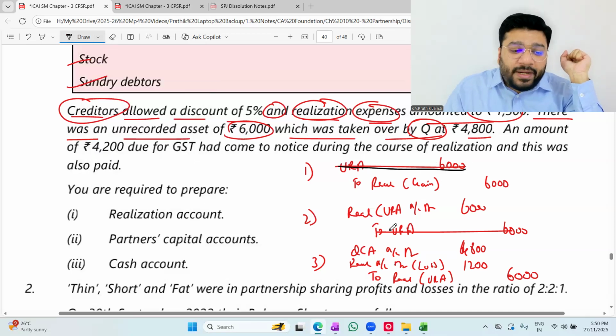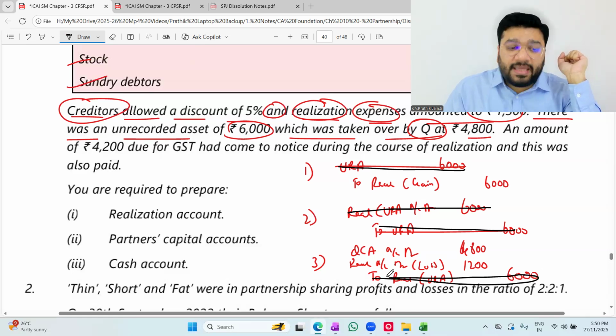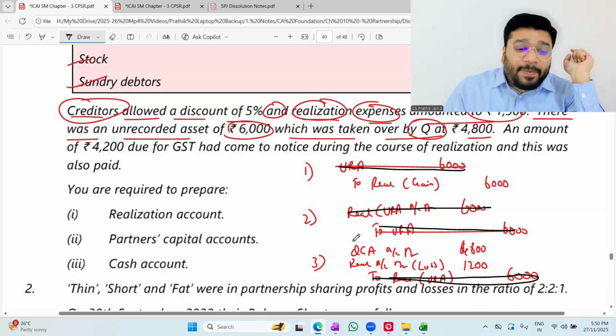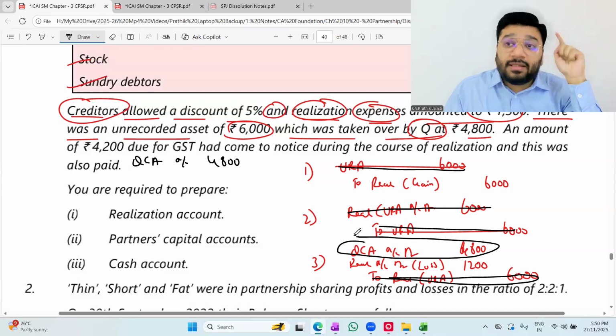Unrealized asset account is opened here, closed here. Realization, unrealized asset, and this is closed here. Any problem? No problem. So what is pending, people? Q's capital account, 4,800 is pending in debit. Yes or no? Then realization is there in credit, 6,000.